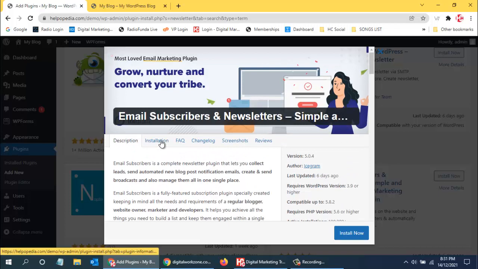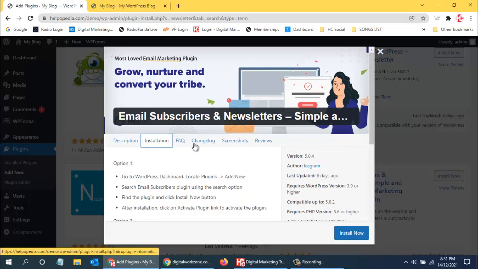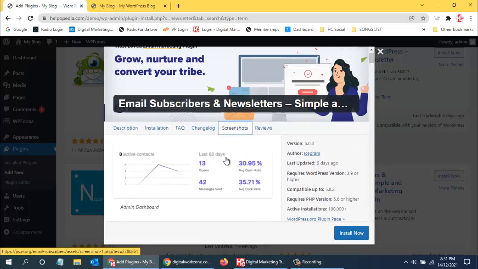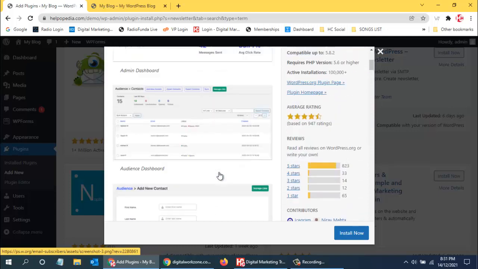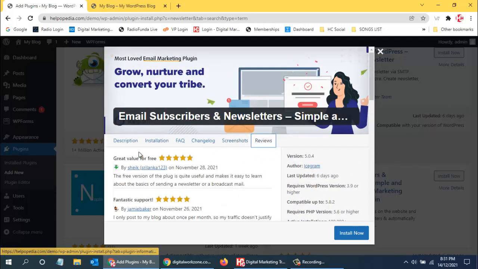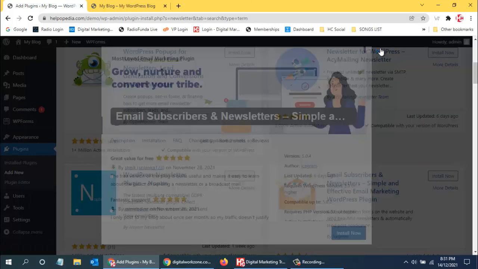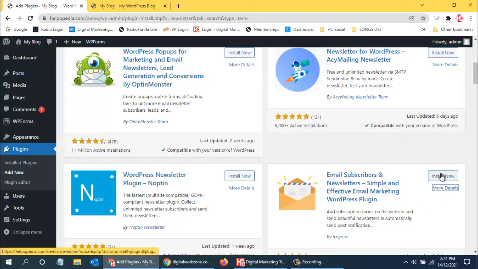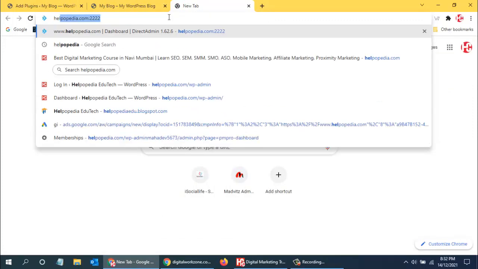If I want to see the installation process or the screenshots, all these things I can see over here. The reviews also I can see. So if everything is good, then I can just click on install now and it will get installed, and then I can place it in my website wherever I want. Then there will be a newsletter subscription on the website. I'll just show you on my website how it looks.